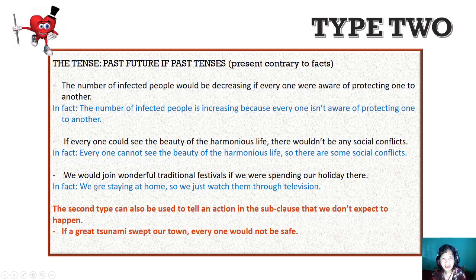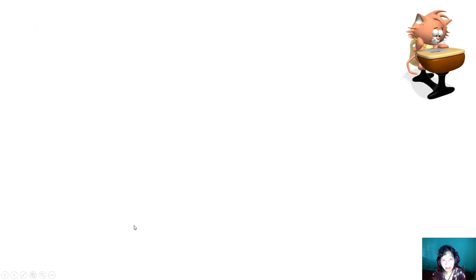You can explain the fact or the meaning of the sentence by using your own words, but just consider the meaning. As far as it is contrary and the tense is present, it's okay. The second type can also be used to tell an action in the subclause that we don't expect to happen. If a great tsunami swept our town, everyone would not be safe. Surely, we never expect the tsunami coming to our town.